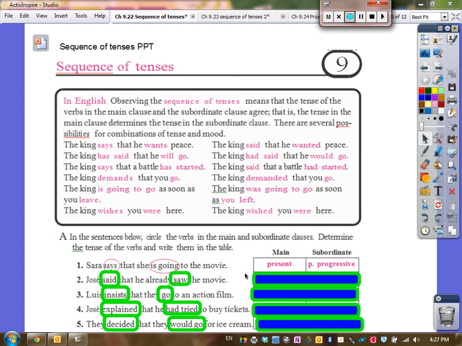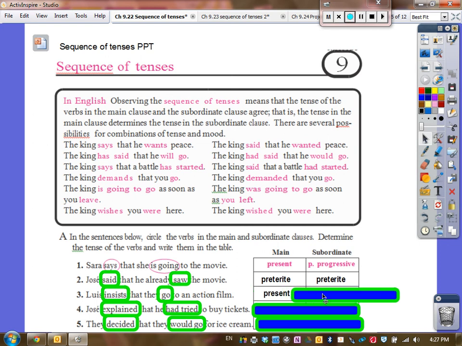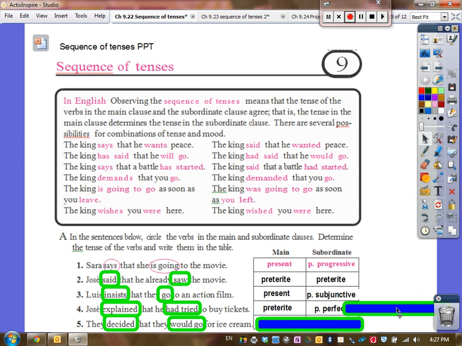Okay, in this first one, said is the preterite tense in the main clause. In the subordinate clause, we have the preterite also. In number 3, we have insist, which is present tense, and go, which is present subjunctive. In number 4, we have explained, which is going to be preterite, and that he had tried, which would be past perfect. They decided is preterite, and would go would be conditional.